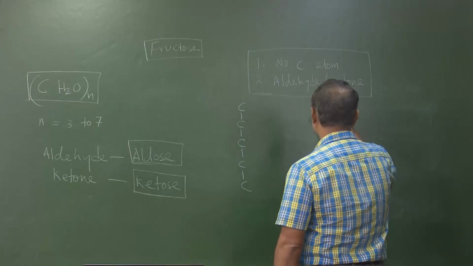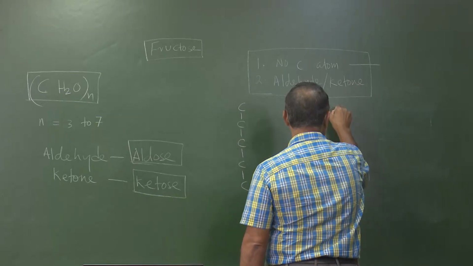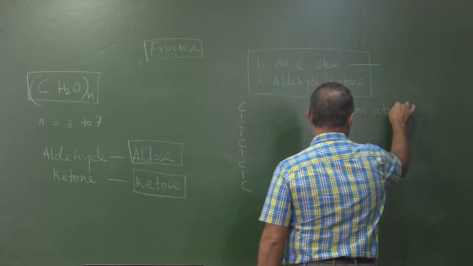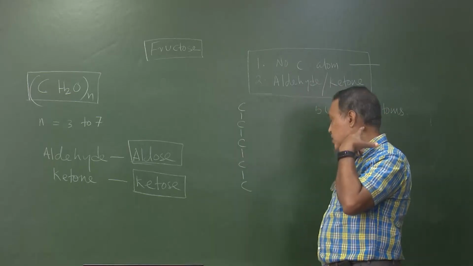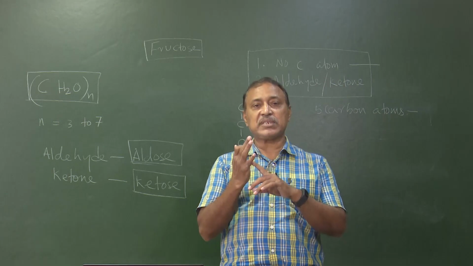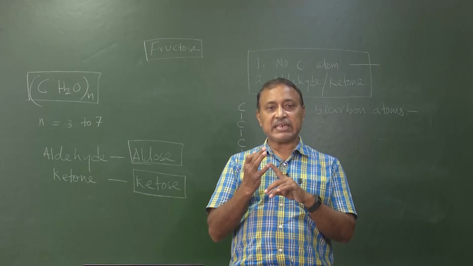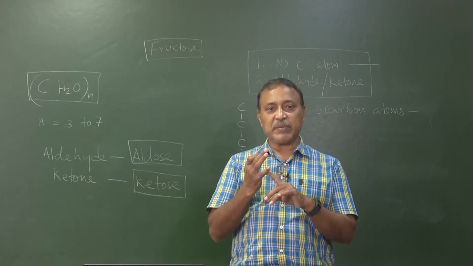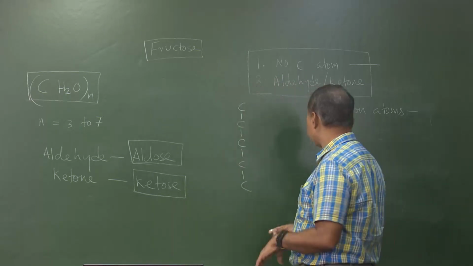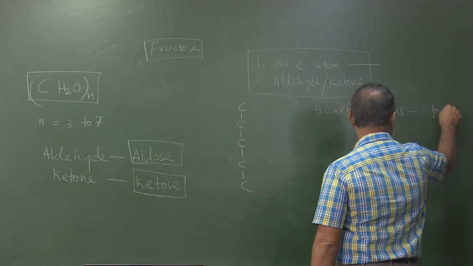Say for instance, there are 5 carbon atoms. Then you know that if there is 1 we say mono, if there are 2 we say di, if there are 3 we say tri, then tetra, penta, hexa, hepta, octa, nona, deca, and so on. So if there are 5 carbon atoms, we will be using the word pent.